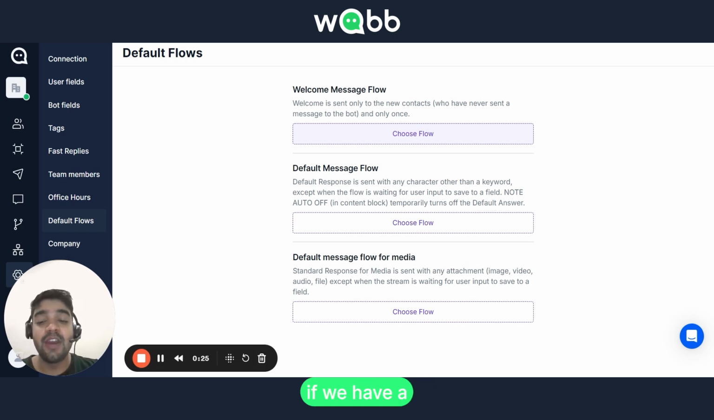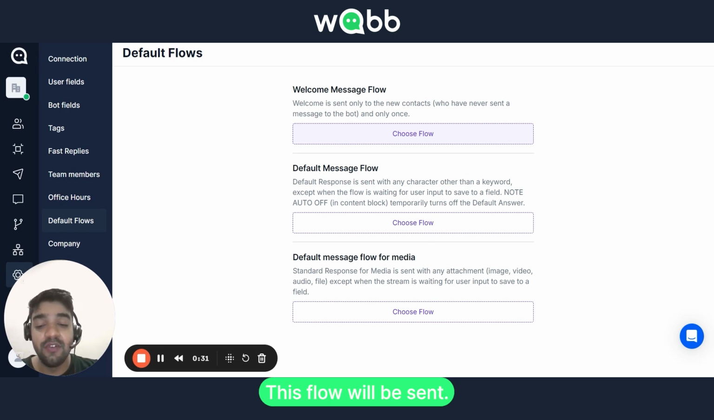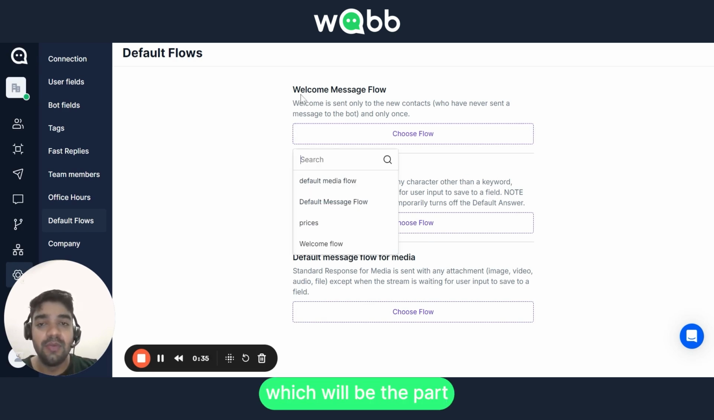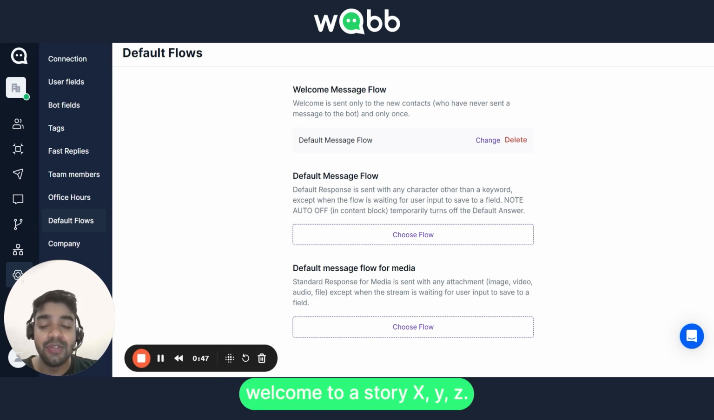What will happen if you have a welcome flow set up? As soon as someone sends you a message and they are not in the audience, this flow will be sent. So you have to choose the flow which will be the part of this welcome message flow. I have already created one default message flow. So this flow contains a message like, hey, my name is bot, or hello, welcome to store XYZ. How can I help you?